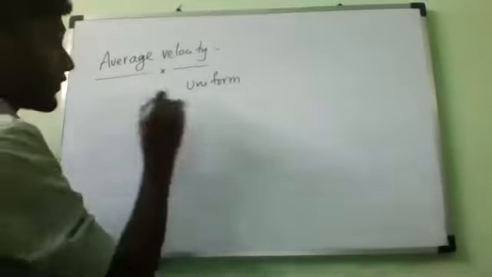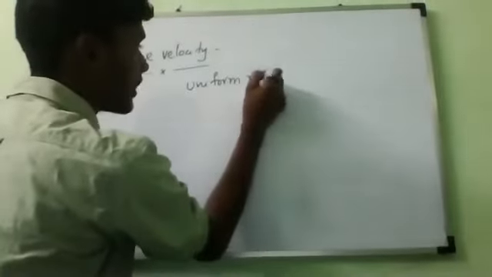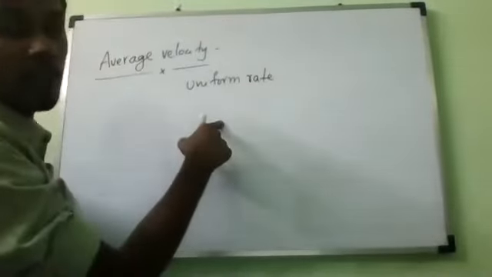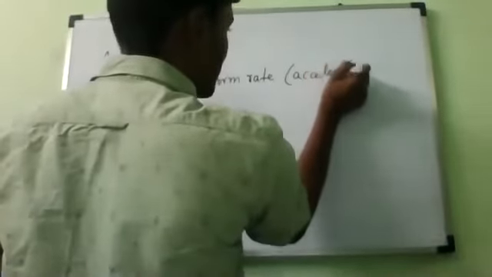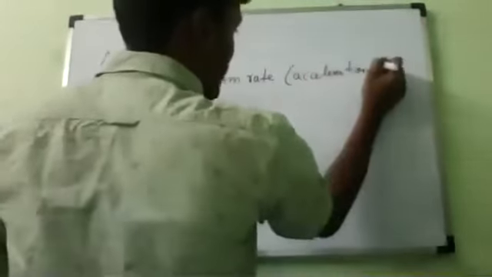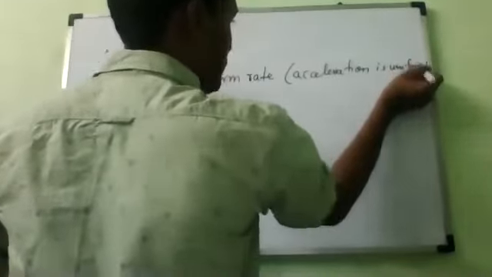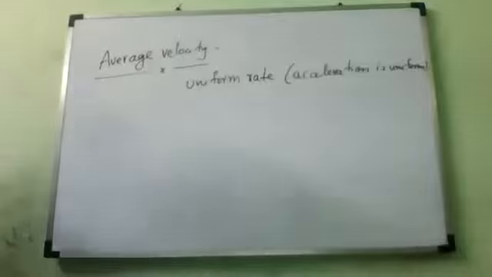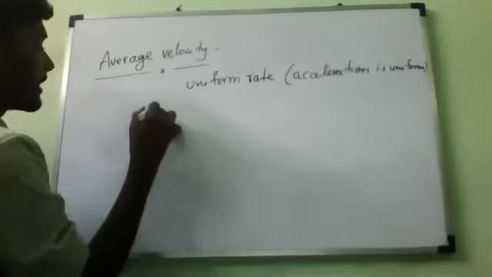Suppose a body's velocity is changing at a uniform rate, in the sense that the acceleration is uniform. Then the average velocity is given by the arithmetic mean.